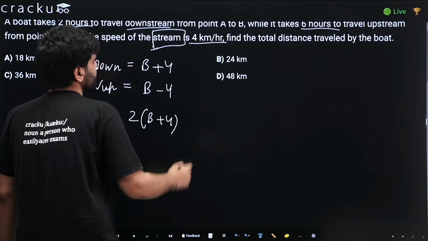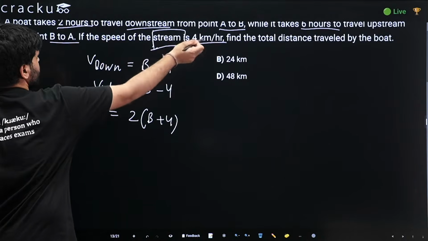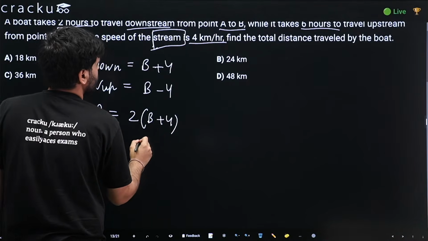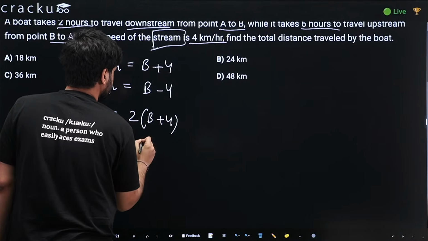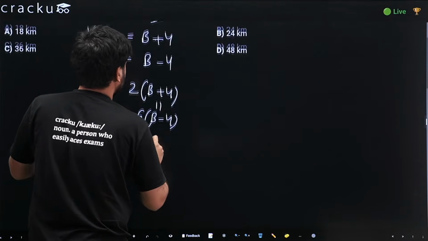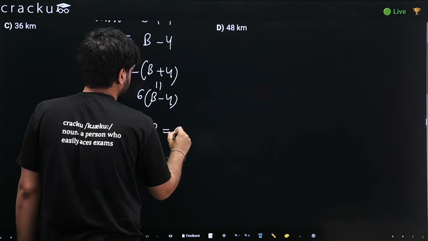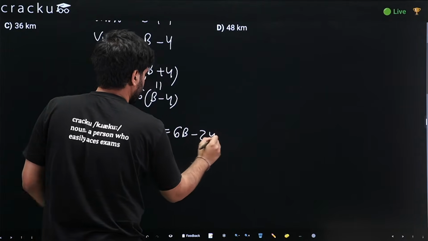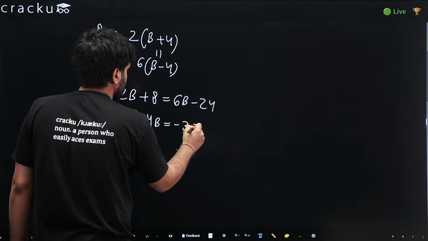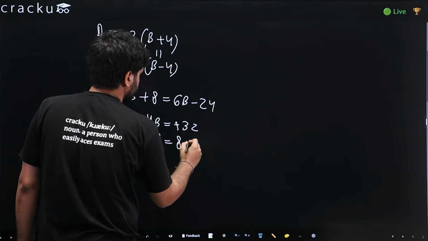And since he covers the same distance from A to B and B to A, the second distance would also be equal, which would be 6 into B minus 4. These two are equal. So B would come out as 8 kilometers per hour.